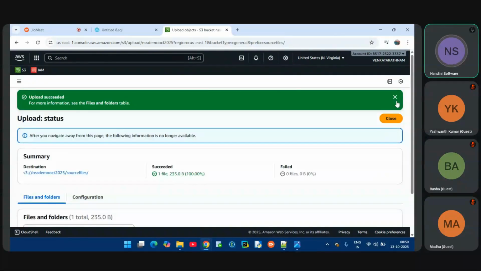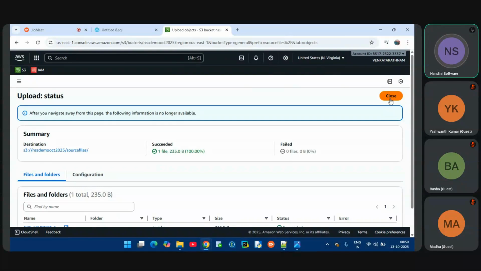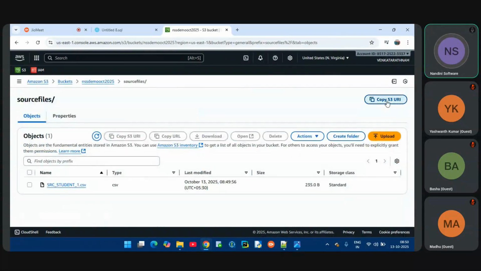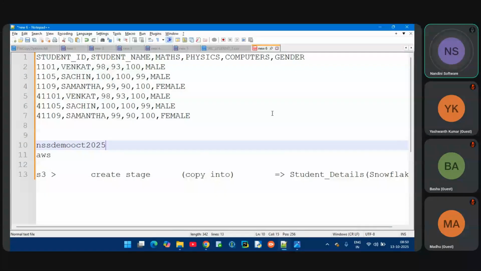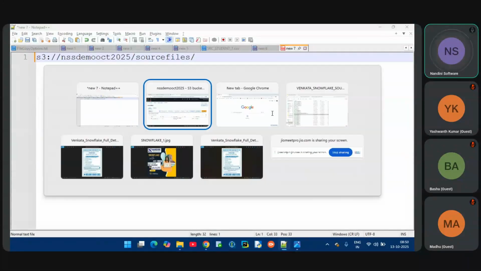Okay. So now this is the file path. Let me copy this file path. My files are located in this path. Let me paste it. What is the file name, guys? This is the file name.